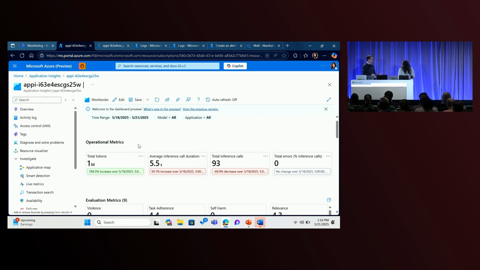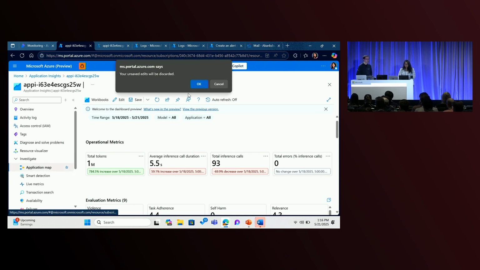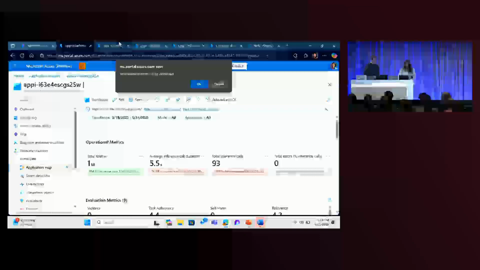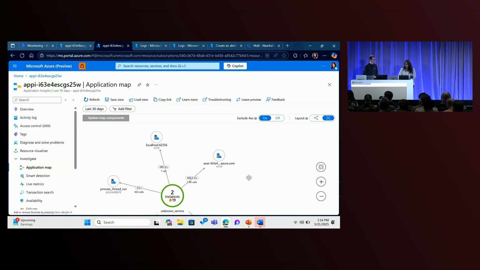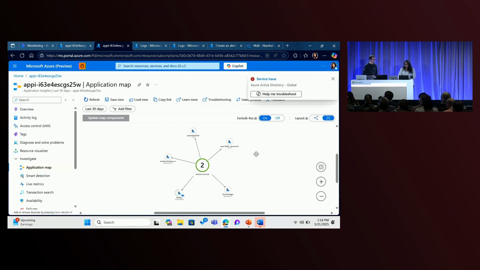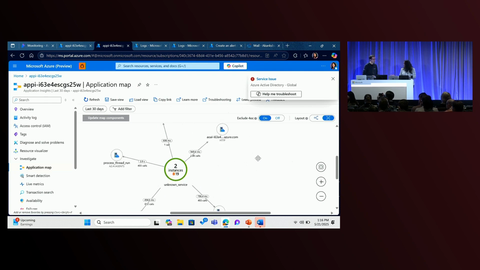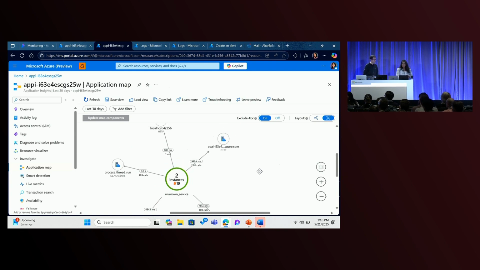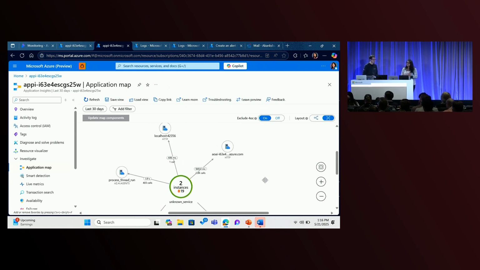Does that mean that I can explore my other Azure resources as well in Azure Monitor? Yes, absolutely. One of the ways in which you can do that is the Azure Application Map, which I have pre-populated here for you. Now, it's the same agent that you've seen earlier, that you were developing earlier and productionizing. And in this application map, you can see all of the dependencies and the logical structure of the application that make up your distributed applications.